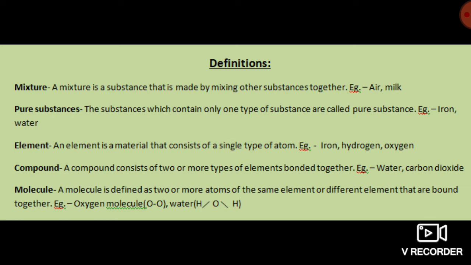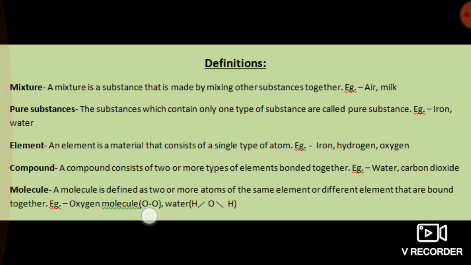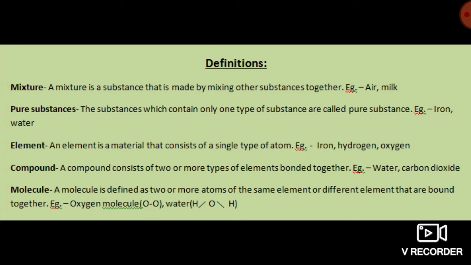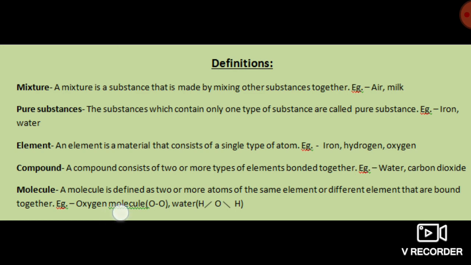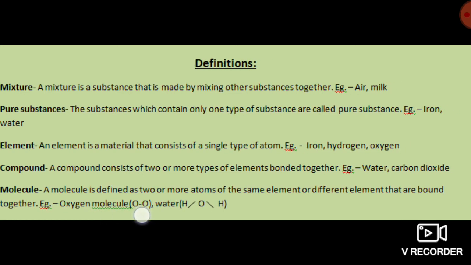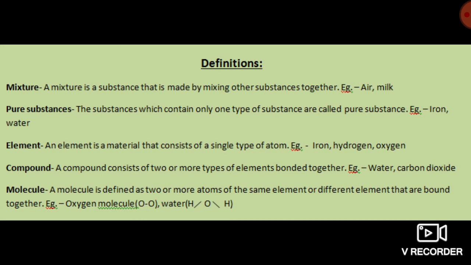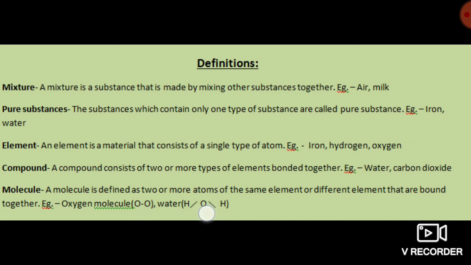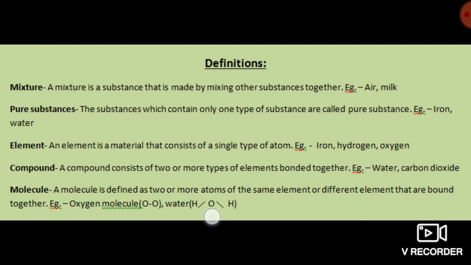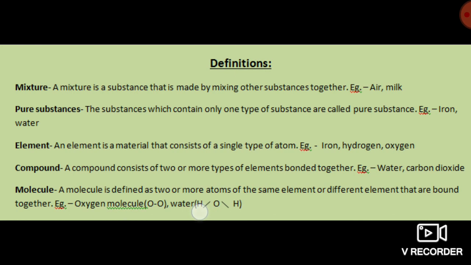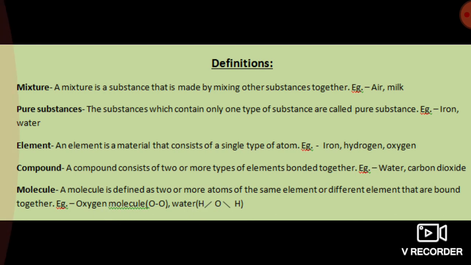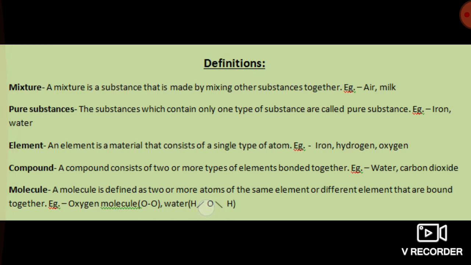Like you can see in oxygen there are two atoms, O and O, connected, bonded, so it is an oxygen molecule. It is only one type of atom and the same element, and here we can see that different elements are there. So two hydrogen and one oxygen, so it is water. So this is an oxygen molecule, a molecule of an element, and this is a molecule of a compound.